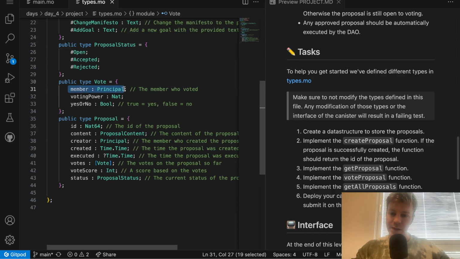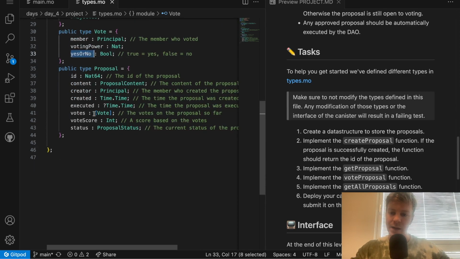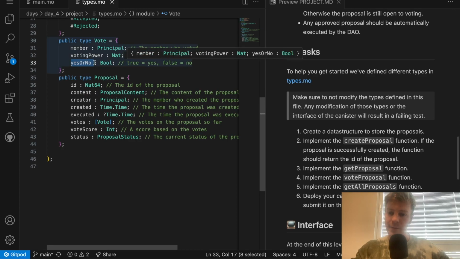Vote is an object that contains the member that voted, so the principal of the voter, the voting power at the moment of the vote, and yes or no, which indicates if the member voted against or for the proposal. So if it's true, then the member voted for the proposal. If it's false, the member voted against the proposal.